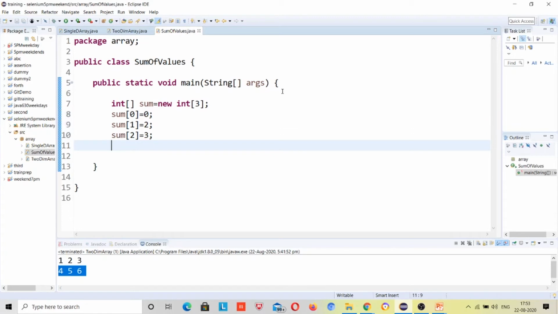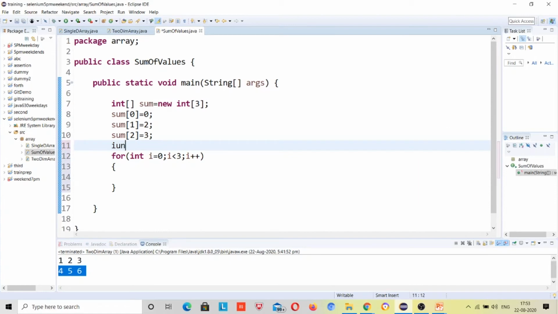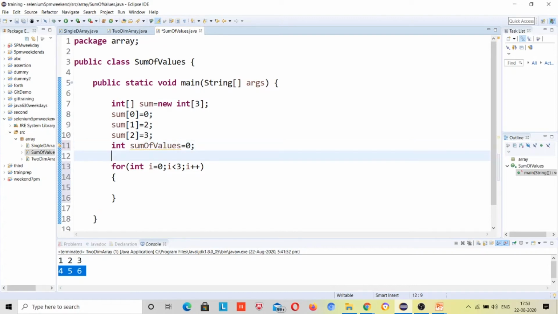Now what I will do, I will run this loop 3 times, I equal to 0, I less than 3, I plus plus. Here I have to take a sum variable, int sum of values is equal to 0, initially assigning this value as 0.